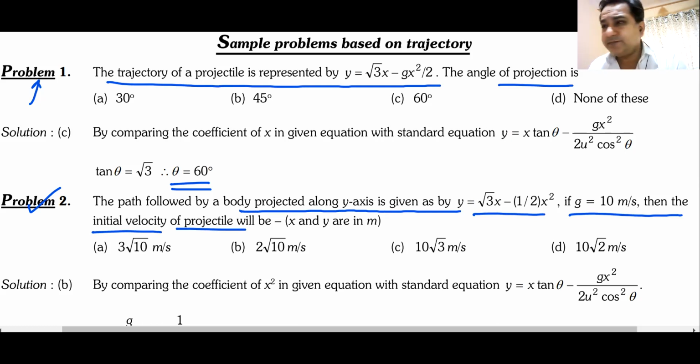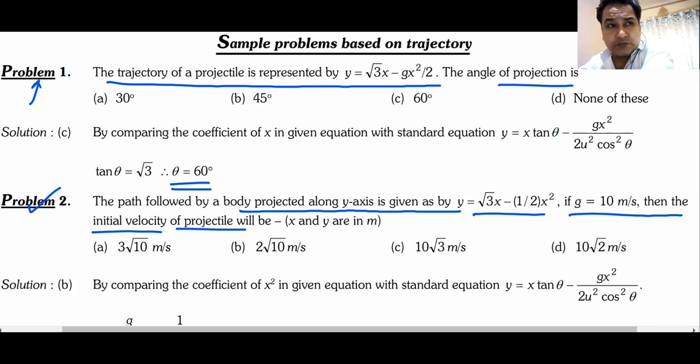Can I have your answers, please? Initial velocity is asked. You know the angle of projection is 60 degrees. Tan theta is root 3. Can anyone tell me the answer for this one? How will you get the value of initial velocity of projection? No one? Okay, then I'll solve it.